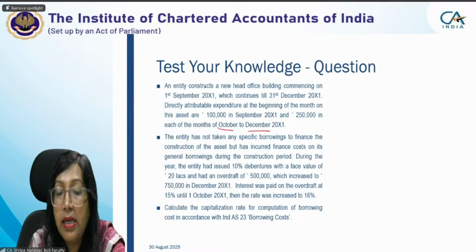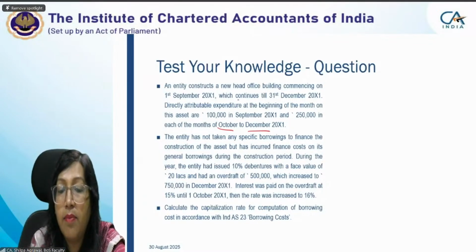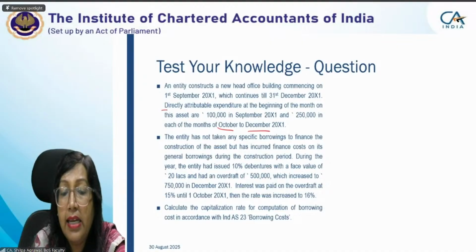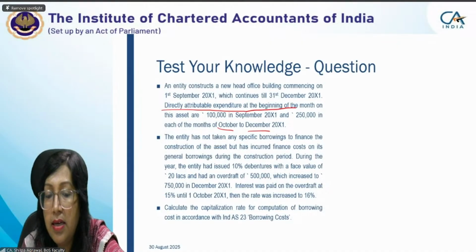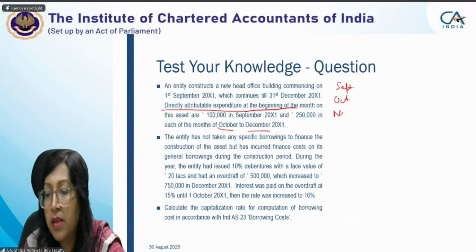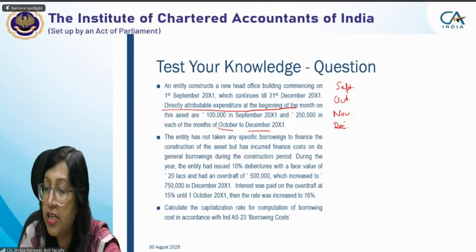So the entity constructs a new office building commencing this, which continues this. Directly attributable expenditure, we are having 4 months: September, October, November and December, because your substantial period is 4 months.